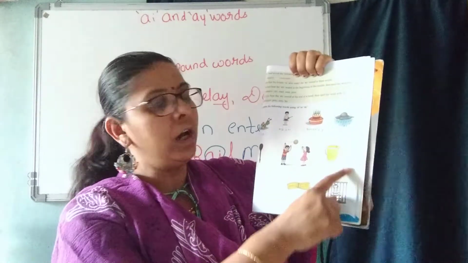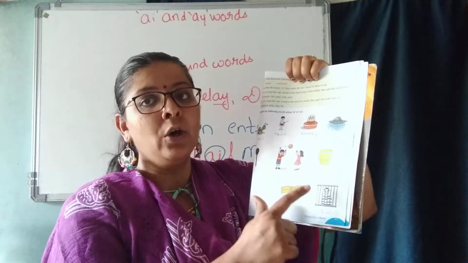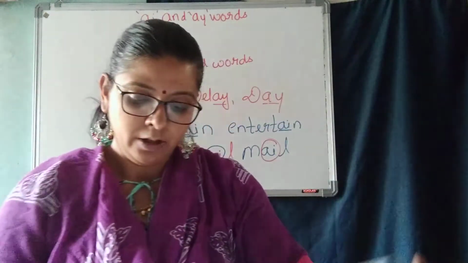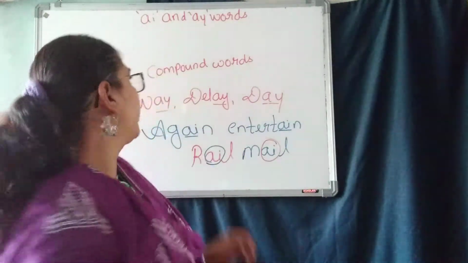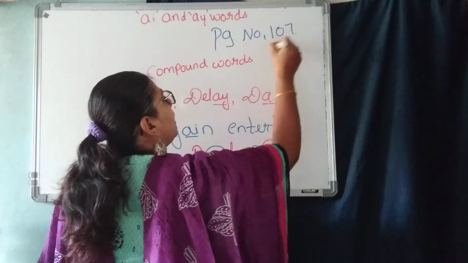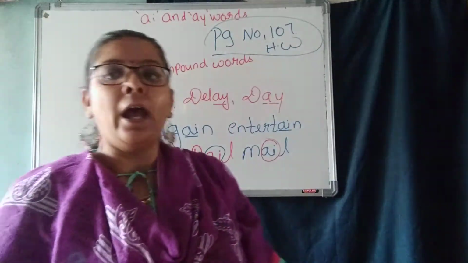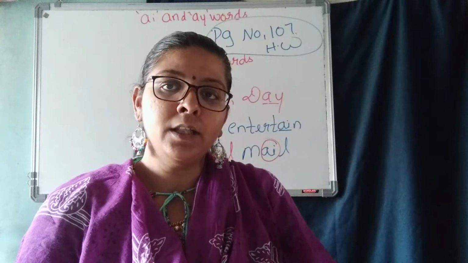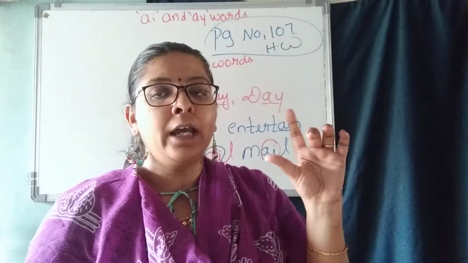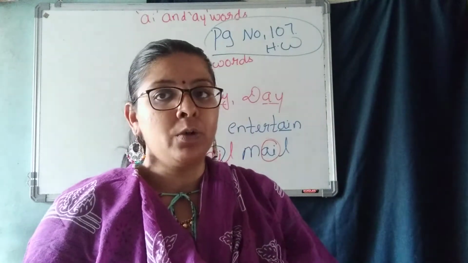The next ones are all homework, children. Find out the words where we are going to use AI letters or AY letters. Page number 107 is homework. Look at those pictures and find out where you can use AI letters and where you can use AY letters. AY letters always come at the end, children. AI letters come in the middle or at the starting also. Understood? And it has the AY pronunciation.